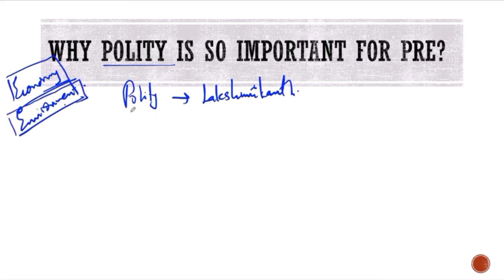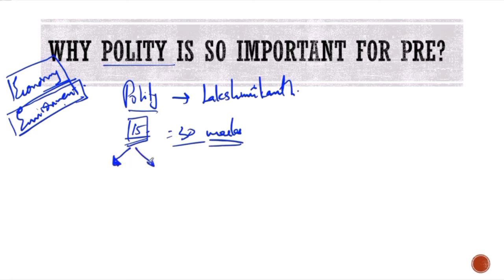However, if it is polity, let's say there are 15 to 20 questions. If I say just 15 questions, 15 questions is 30 marks. Now let us say you are well prepared, I am well prepared. Or let's just take an example, let's say Rahul and Priya. Out of 15, Rahul is extremely well prepared and has done quite well. But so has Priya. But Rahul has revised it, let's say, 2 times more.